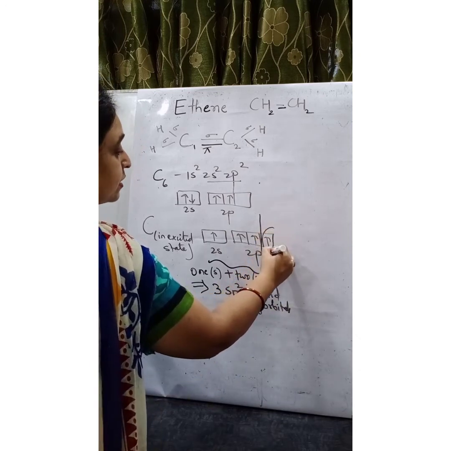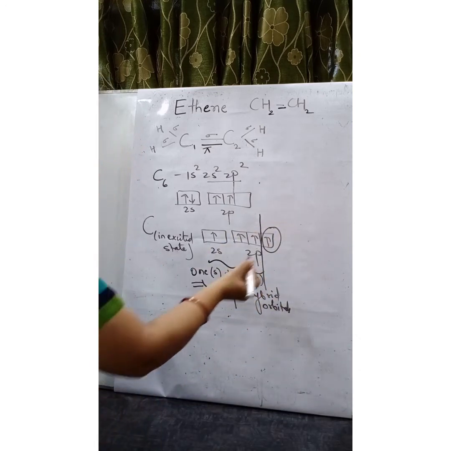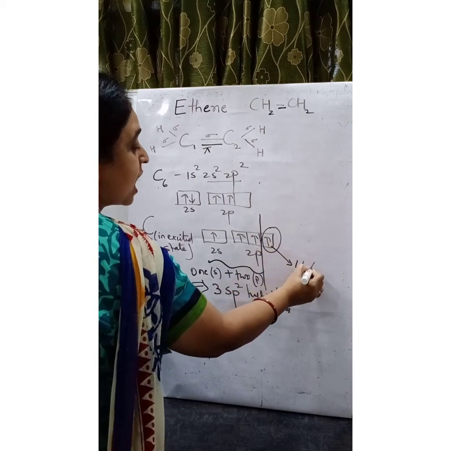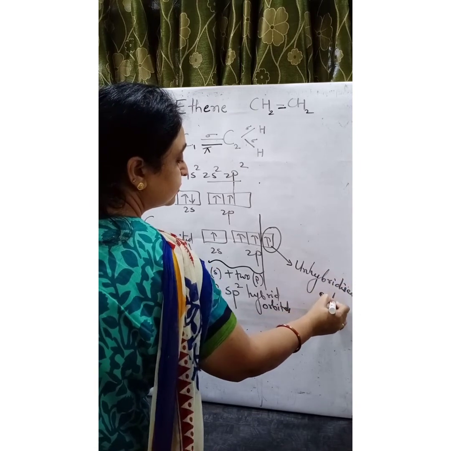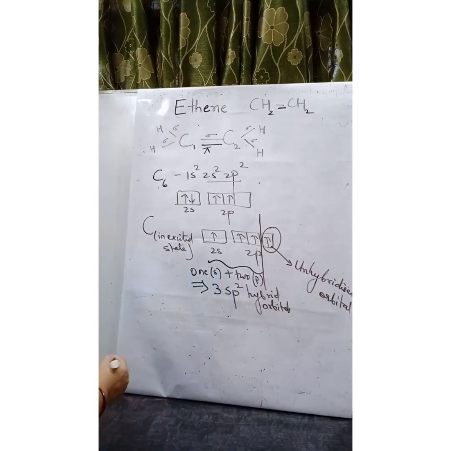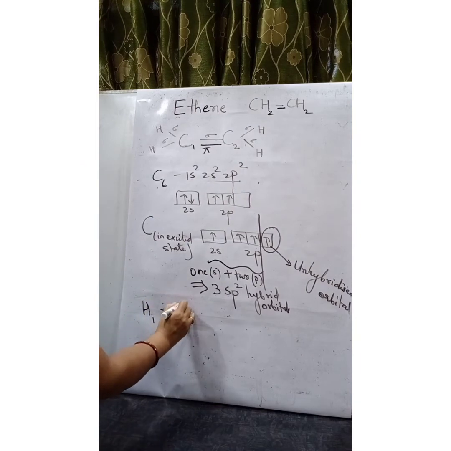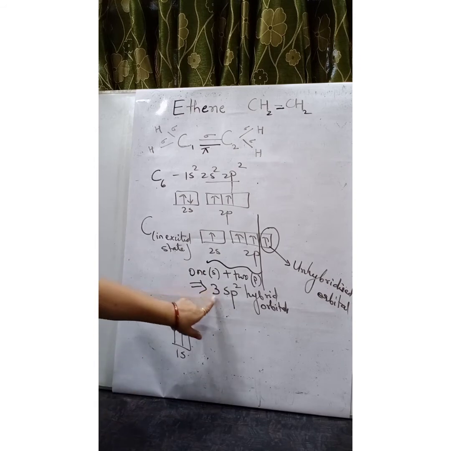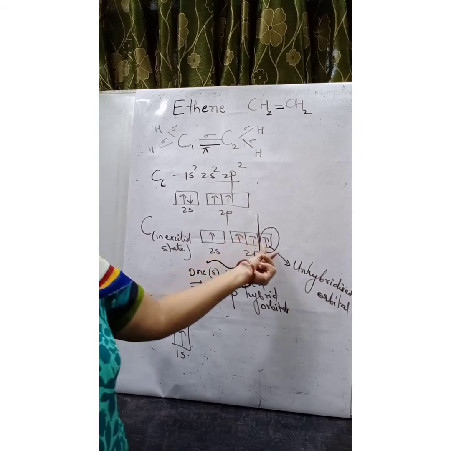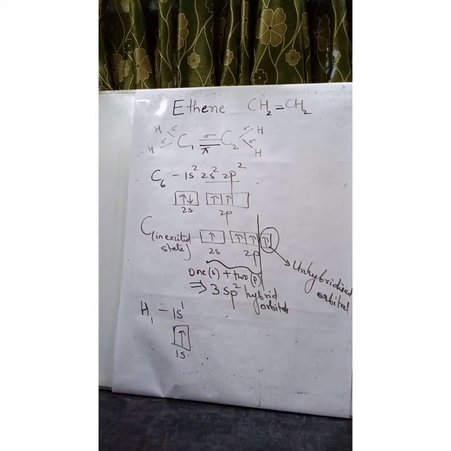Now this electron in the atomic orbital, this is unhybridized orbital. Hydrogen is having 1 electron in the s orbital. Now this 3 sp2 hybrid orbital, each sp2 hybrid orbital overlap to form a sigma bond, and the unhybridized orbitals, they overlap laterally to form a pi bond.